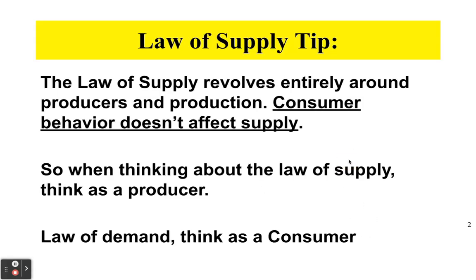So just a tip, you don't have to write this down, but just know this in your brain, okay? The law of supply is going to revolve pretty much only around producers and production. Remember, we've got consumers and producers. Consumers are those who purchase or consume products. Producers are those who produce them. So consumer behavior is not going to impact supply. If there's more demand or people are buying more or less of a certain product, that does not affect supply, because consumer actions cannot impact supply, right? The impact on supply is solely based on producers, okay? So law of supply is producers, law of demand is consumers. Make sure that is locked in your brain.